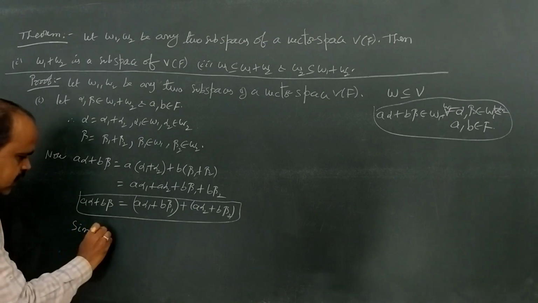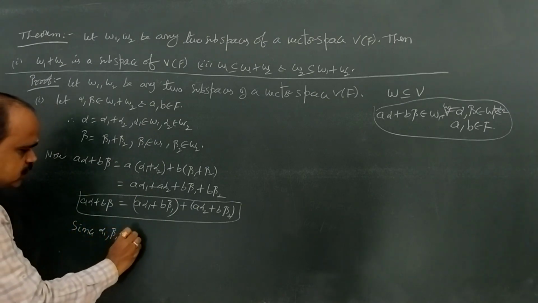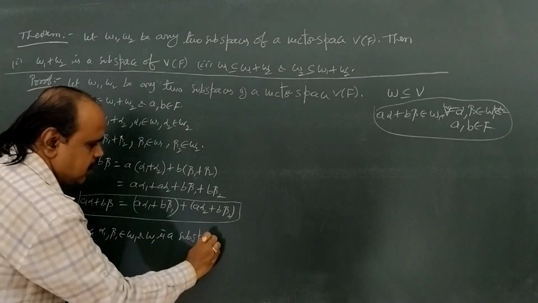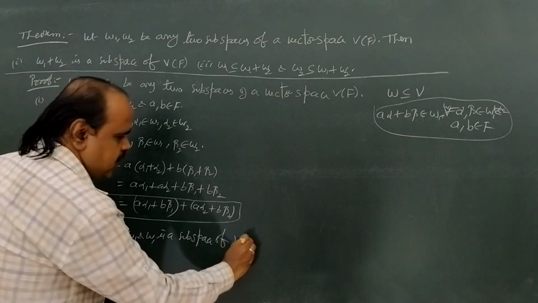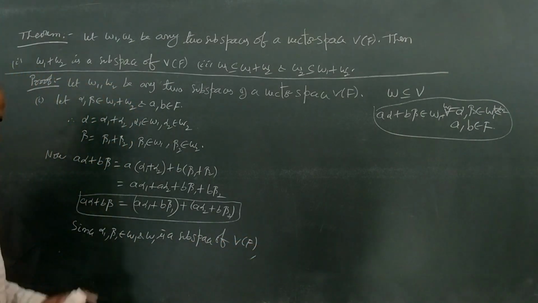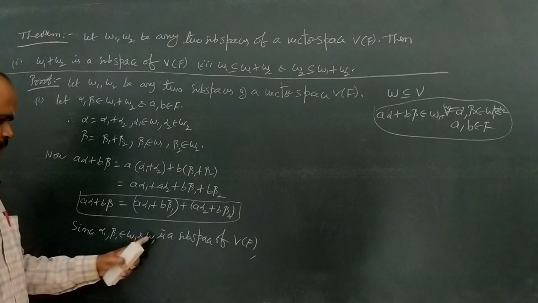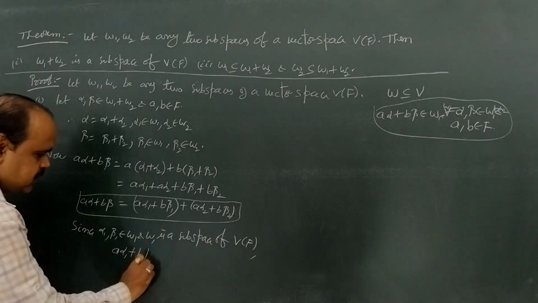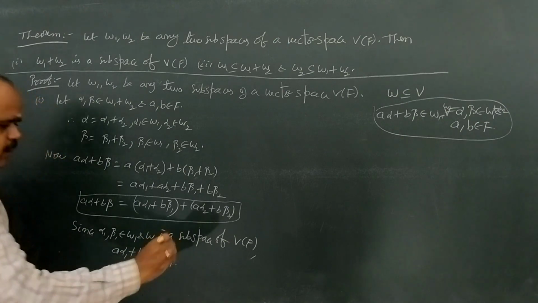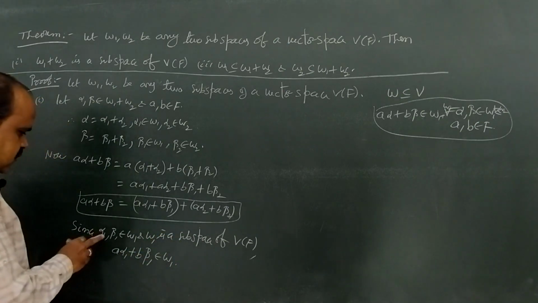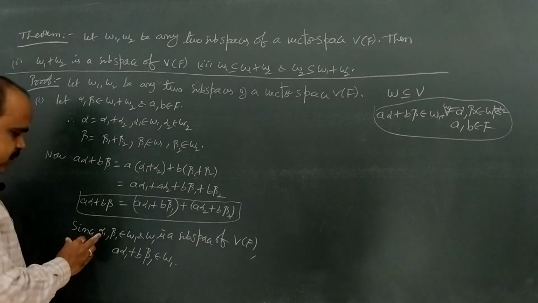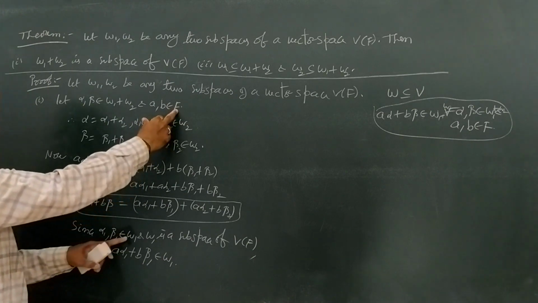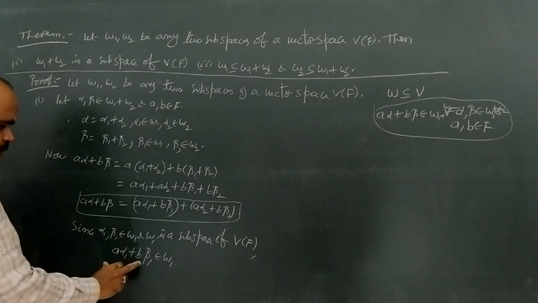Since alpha 1, beta 1 belong to W1 and W1 is a subspace of V over F, therefore A alpha 1 plus B beta 1 also belongs to W1, by the subspace if and only if condition. For example, if we take alpha 1, beta 1 as alpha, beta belongs to W1 and A, B belongs to F, since W1 is a subspace, A alpha plus B beta belongs to W1.